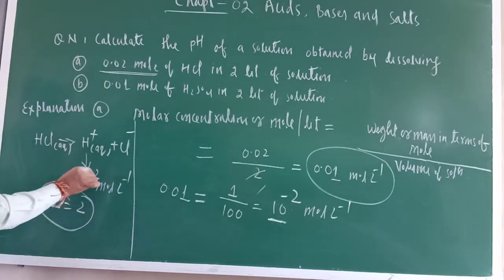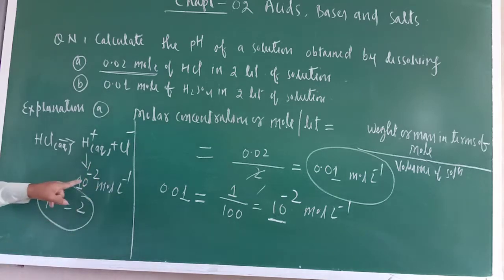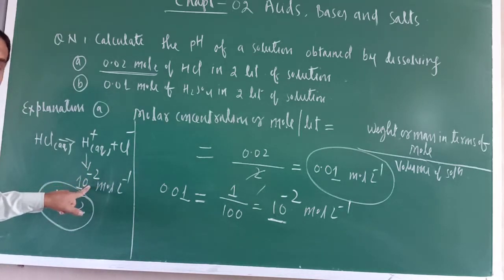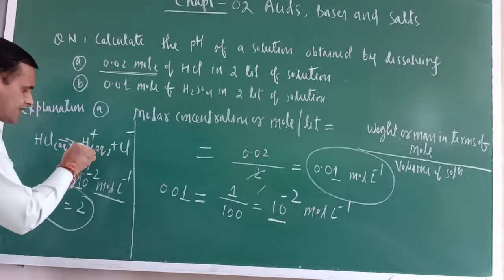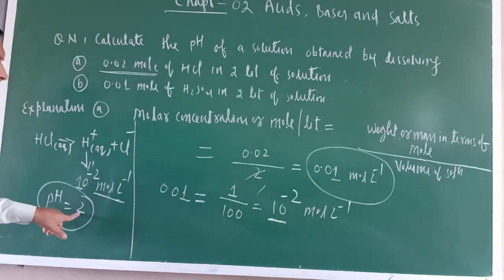Why 2? Magnitude of negative power to which 10 must be raised to express the H positive ion concentration in terms of mole per liter. So this is H positive ion concentration. Just see. So the pH equal to 2.